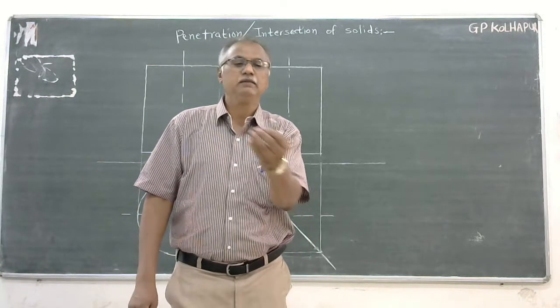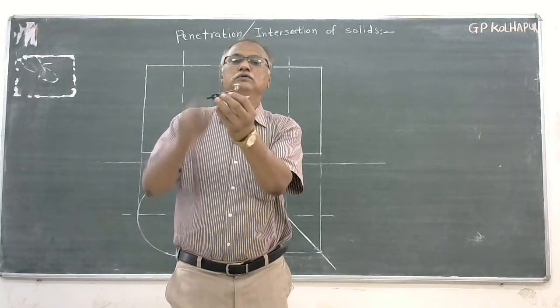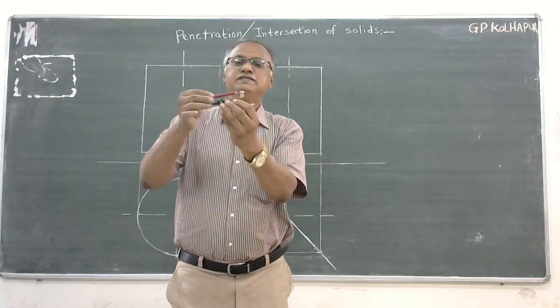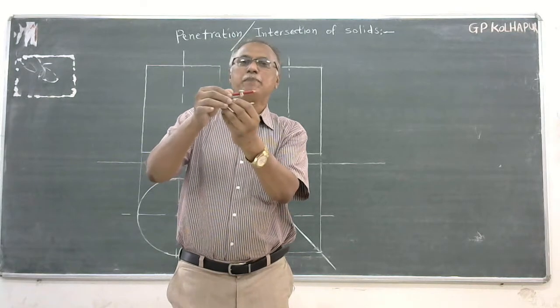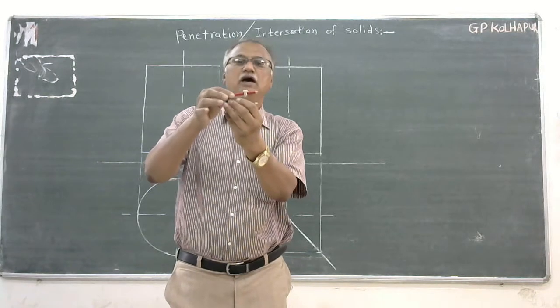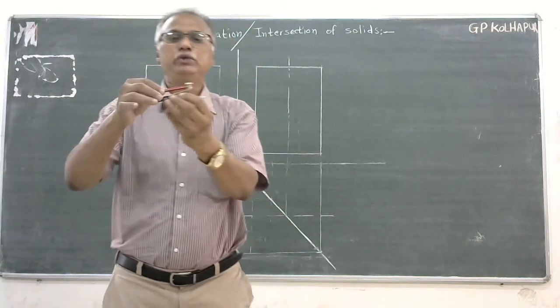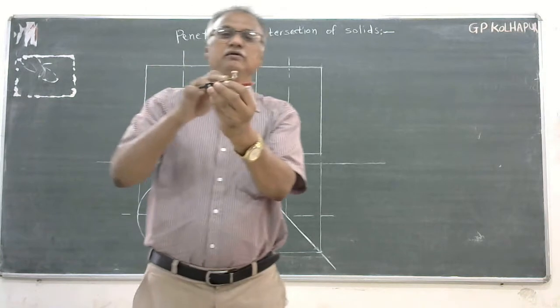That is simple. If you see the compass, this pencil goes through the compass, isn't it? While going through the compass, it will remove the material.